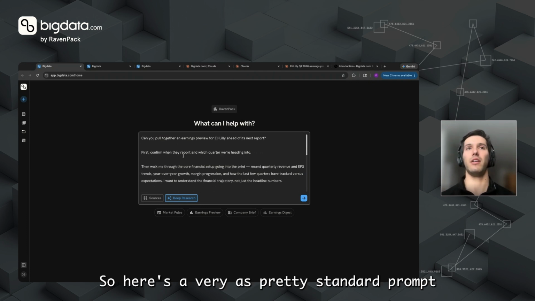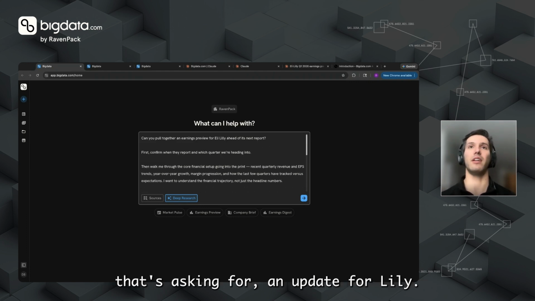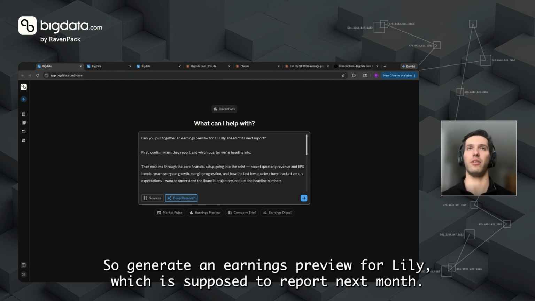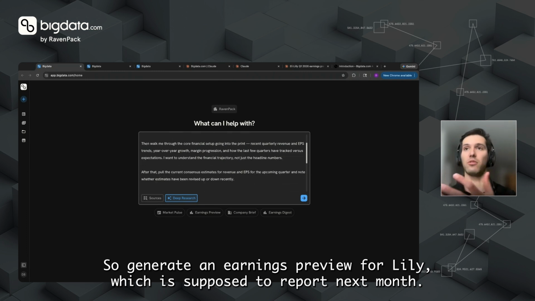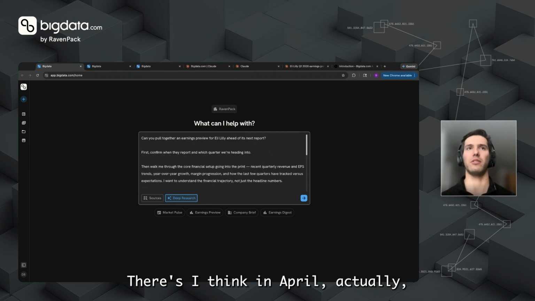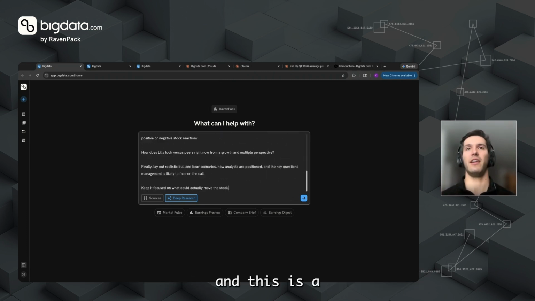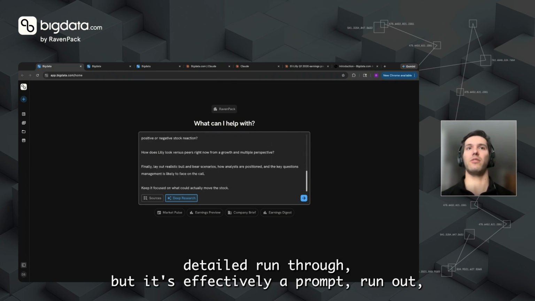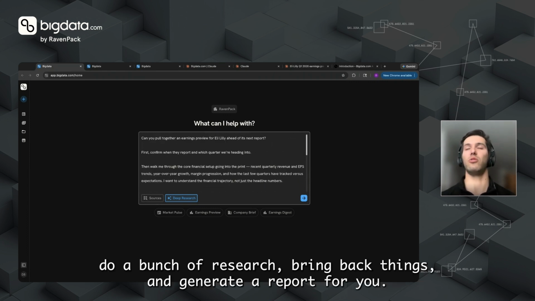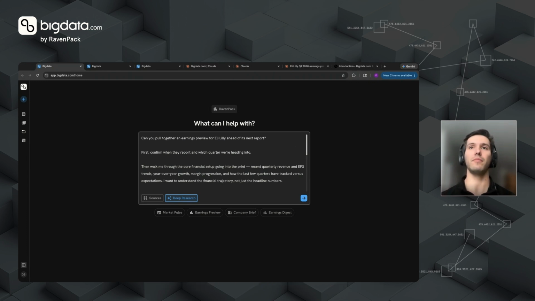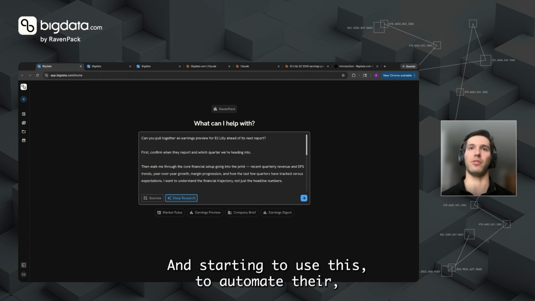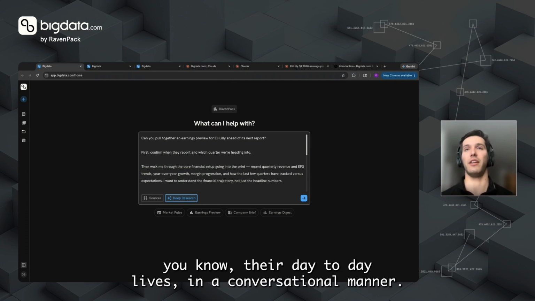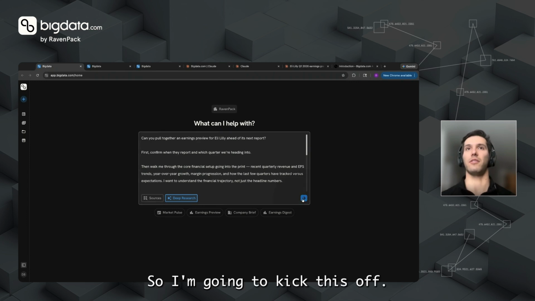So here's a pretty standard prompt that's asking for an update for Lily. So generate an earnings preview for Lily, which is supposed to report next month. I think in April actually. And this is a detailed run through, but it's effectively a prompt to run out, do a bunch of research, bring back things, and generate a report for me. And we see a lot of discretionary fundamental teams starting to use this to automate their day-to-days in a conversational manner. So I'm going to kick this off.